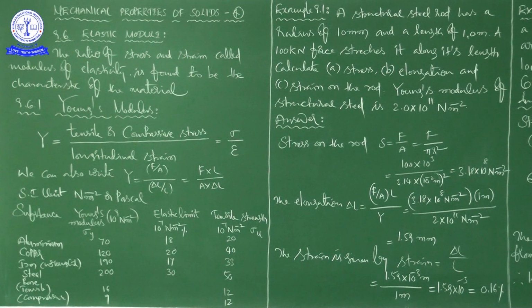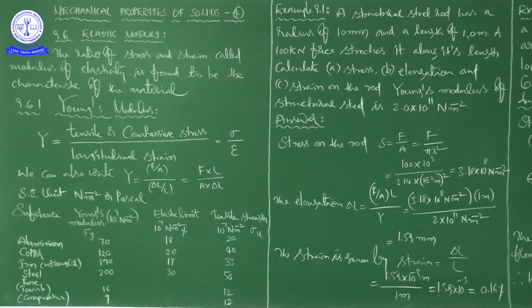And we also have the values of tensile strength for different substances, of the order of 10 to the power of 7 Newton per meter square, that is sigma u. So this table gives the values of Young's moduli and yield strength of some materials.